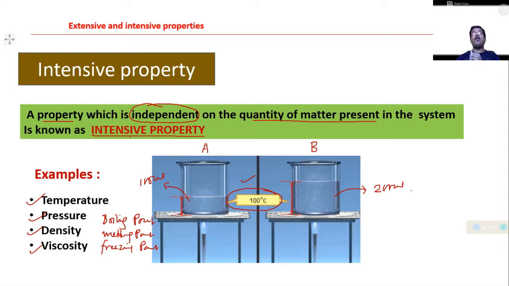So the boiling point is termed an intensive property because it is independent of the amount of substance, mass or moles present in the system. So these are the intensive properties. Now we explain intensive and extensive properties in a different way.